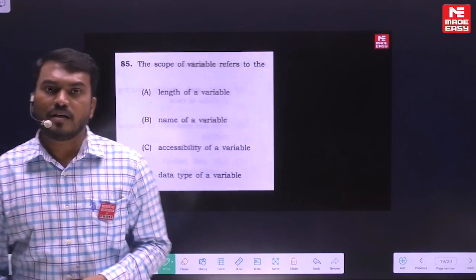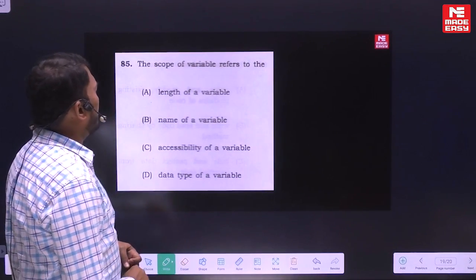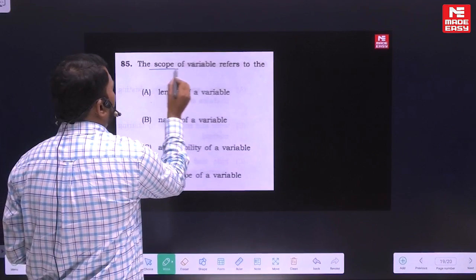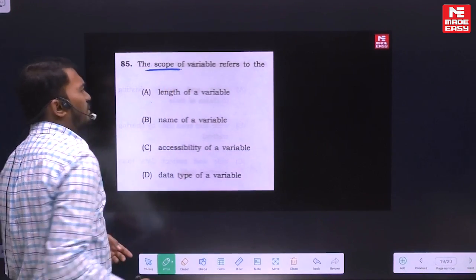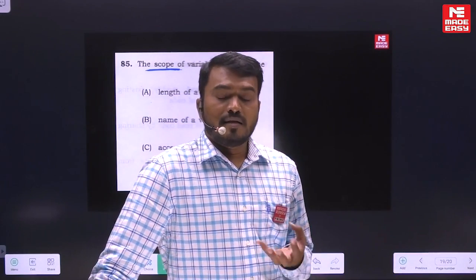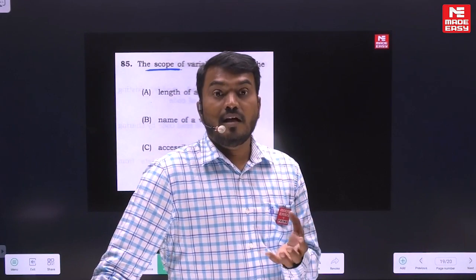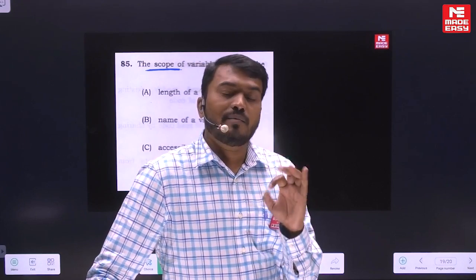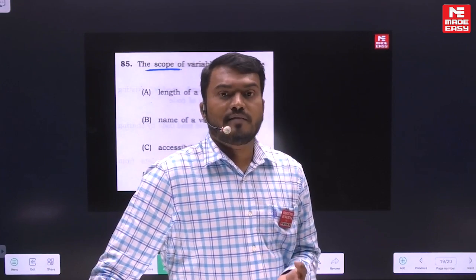The scope of a variable refers to. Scope of a variable refers to. So what is the meaning of scope? How do you define the scope? The definition of scope: in the C language we study the storage classes. The storage classes mainly deal with the scope and lifetime of a variable.